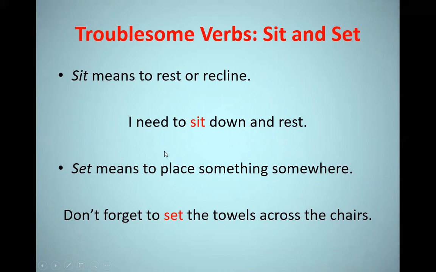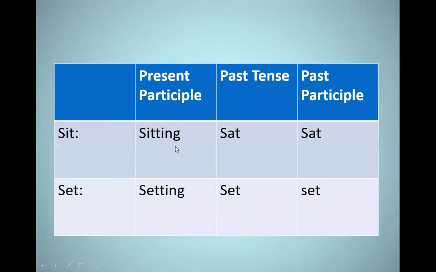So also we have to bear in mind that sit, S-I-T, is not followed by an object, while set, S-E-T, is followed by an object. But also we have to make sure that you know the conjugation of the two verbs. So we have sit, sitting, sat, sat, and set, setting, set, set. Also take care again and again. Sit, S-I-T, there is no object, but S-E-T, set, there is an object.